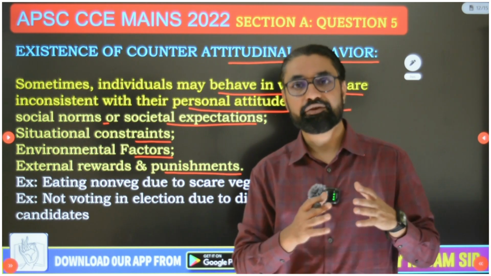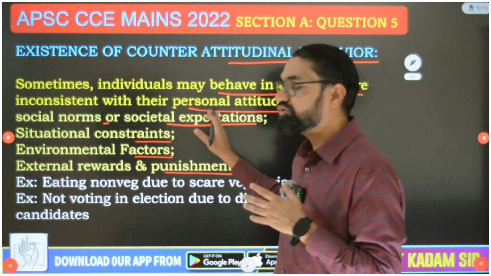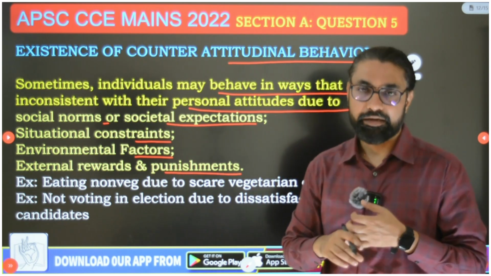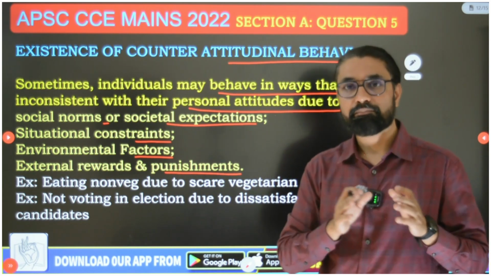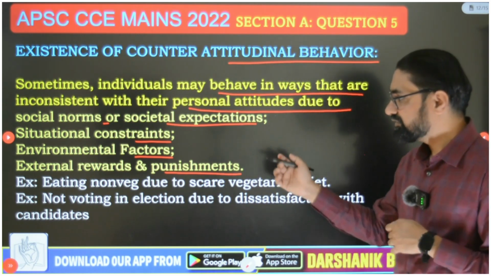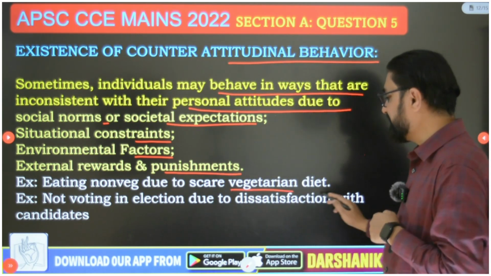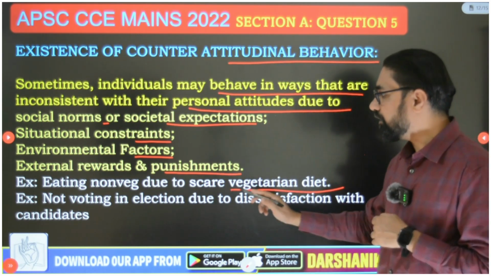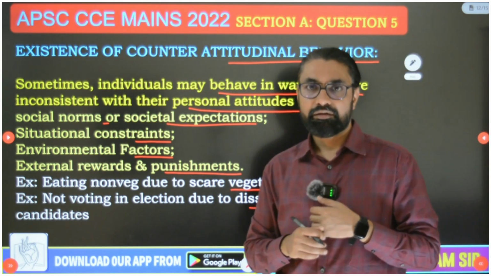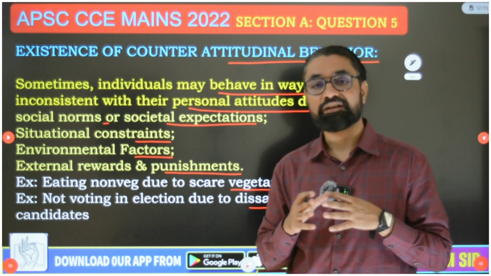You have a very strong attitude, but because of social norms, social expectation, family pressure, you decide to break up. So behavior need not necessarily reflect underlying attitudes. Examples: eating non-veg due to scarce vegetarian diet, or not voting in an election due to dissatisfaction with the political candidate, even though you have a very positive attitude towards voting, democracy, etc.